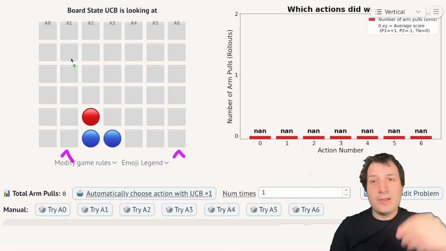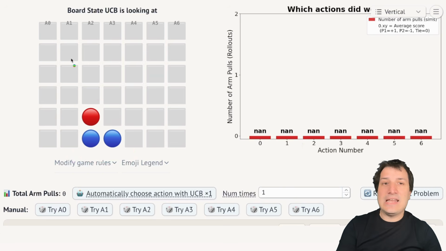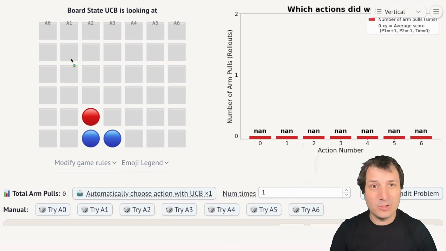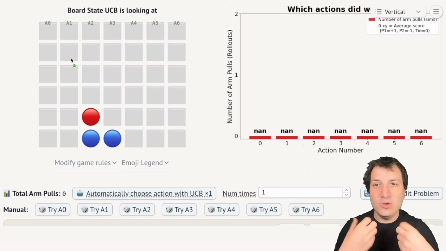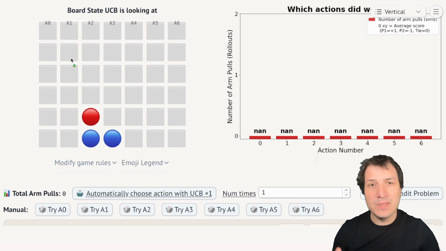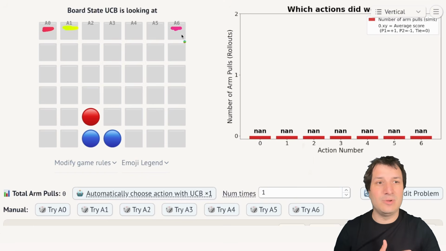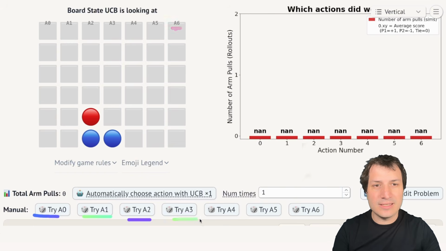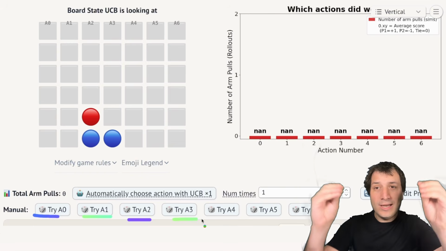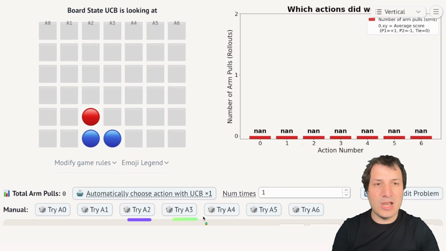In this notebook, columns are called actions. This is standard terminology from reinforcement learning: when your AI is doing something, that thing is called an action. Because Python starts at 0, column 1 is actually called action 0, column 2 is actually called action 1, and action 6 is the last column. And we have these buttons over here to try these different things. So if I press this button, we will run one of those random rollouts that we were talking about before.